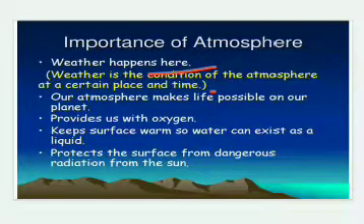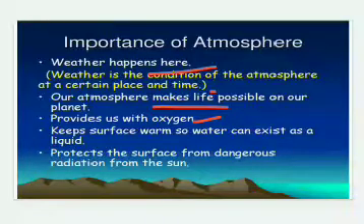The second important thing is that atmosphere makes life possible on our planet. Atmosphere makes life possible because of oxygen. Not only because of oxygen, but oxygen is one of the important parts of the atmosphere, because of which life is possible. Now this oxygen is produced by plants, and this oxygen is again used up by various other living organisms for their survival. And as this atmosphere makes life possible on this earth, therefore it is important.